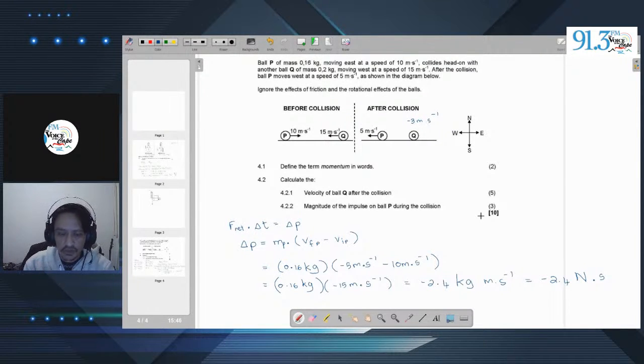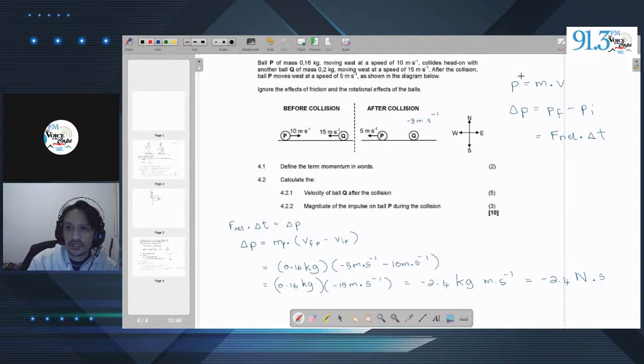Right? So very important. And then the other equation to remember is that F net times delta T is equal to delta P. So impulse is just another word for change in momentum. So remember, P is momentum, but change in P, which is basically P final minus P initial, is also equal to F net times change in time.